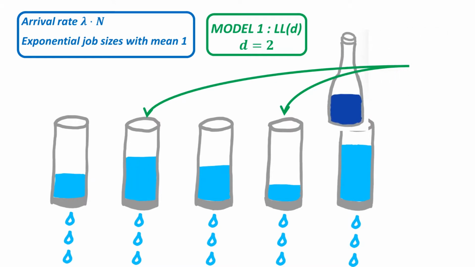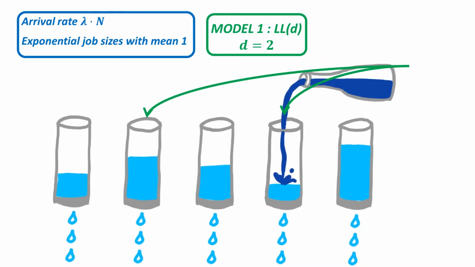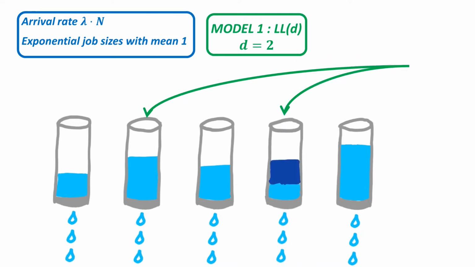We empty the complete bottle into the glass, and afterwards we no longer need to distinguish between the work from this job or the work from the jobs which were already present, and we are ready for the next arrival. From this, it is not hard to see that the workload distribution for the LLD policy is independent of the scheduling policy used to finish jobs.